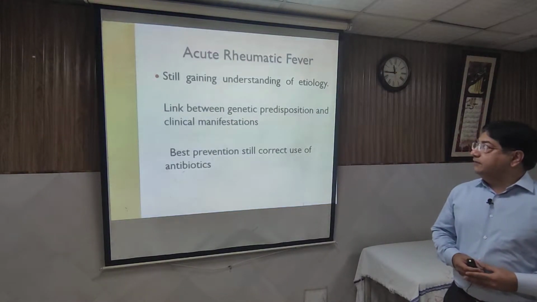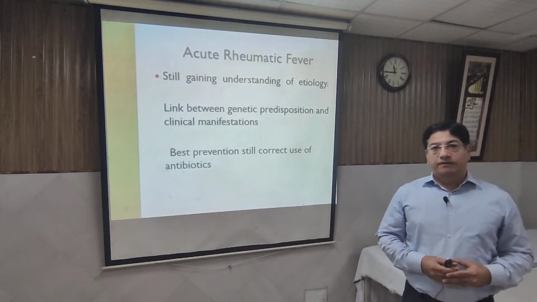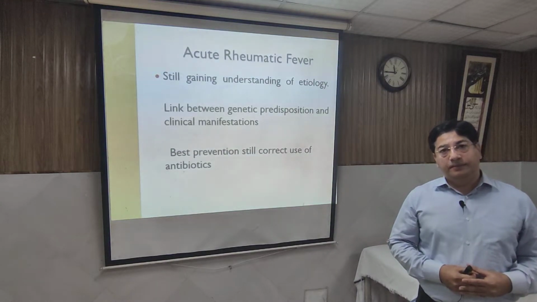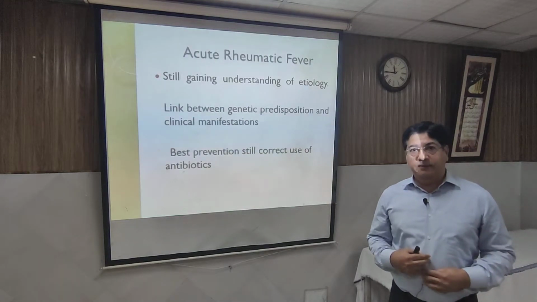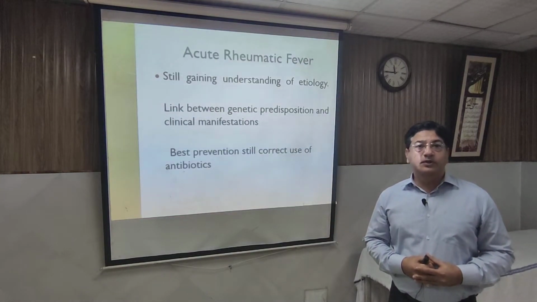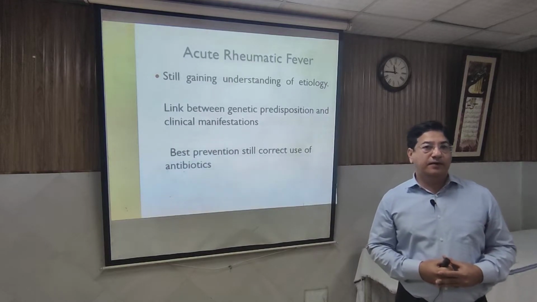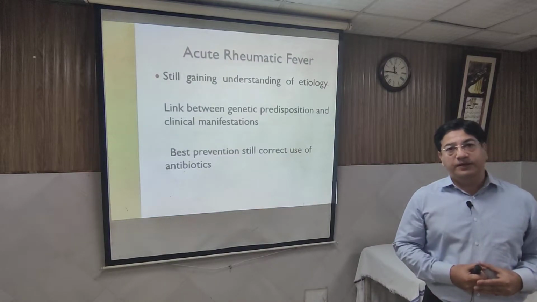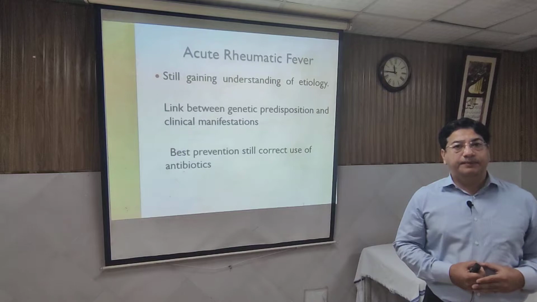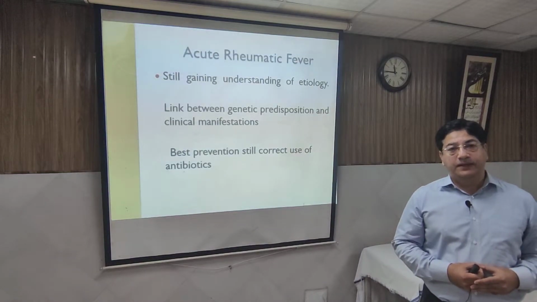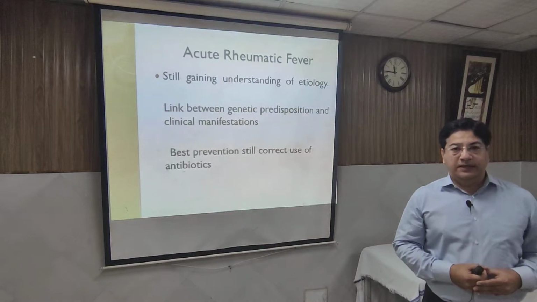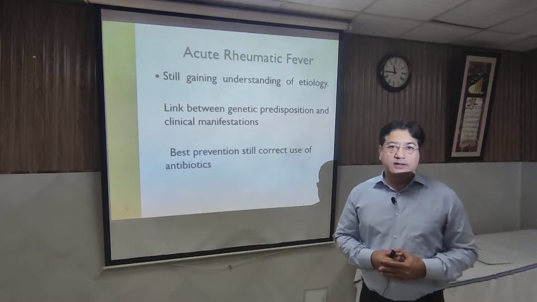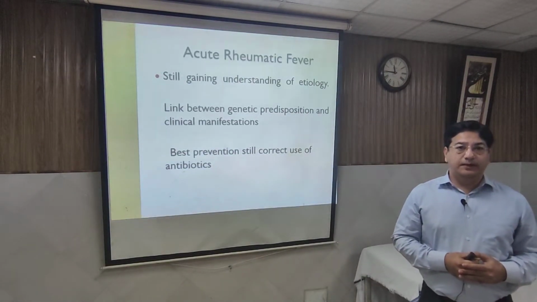So what is rheumatic fever? The etiology of rheumatic fever has been documented that this is because of a group A beta hemolyticum streptococcus, but this is not a purulent infection. So this is not a kind of disease where bacteremia happens and it damages the different organs. Rather than this is an immune based problem, and the pathogenesis is called molecular mimicry. So the antibodies which are formed against the organism, they counteract and damage the different organs of the body, especially heart and brain.